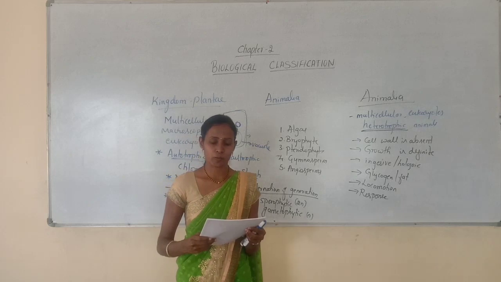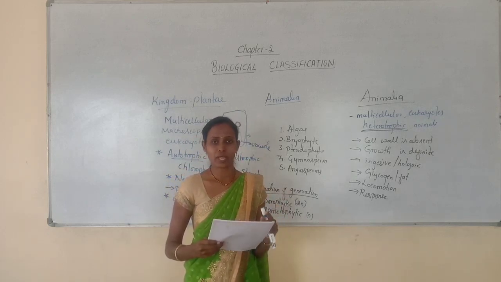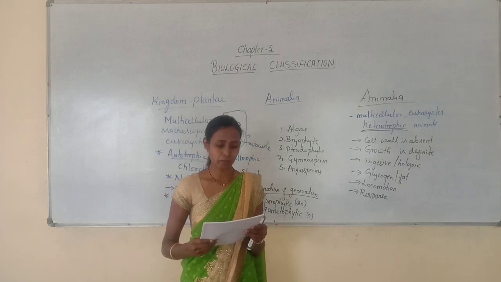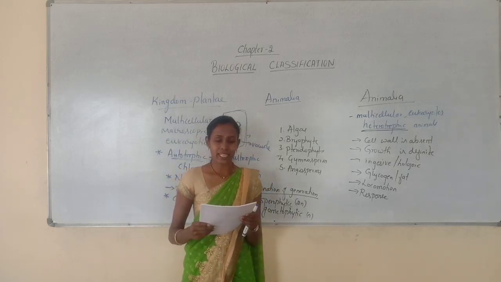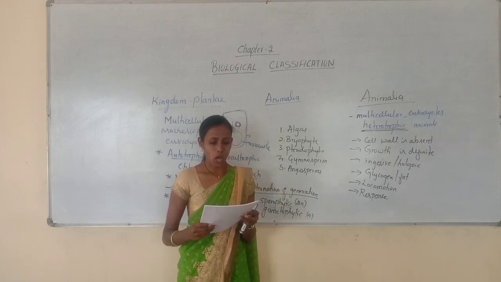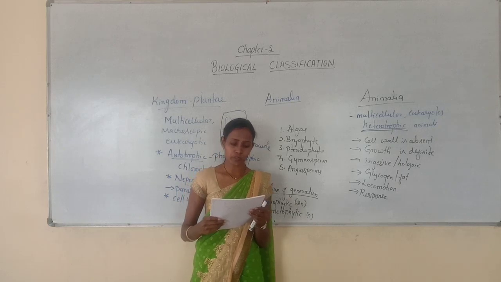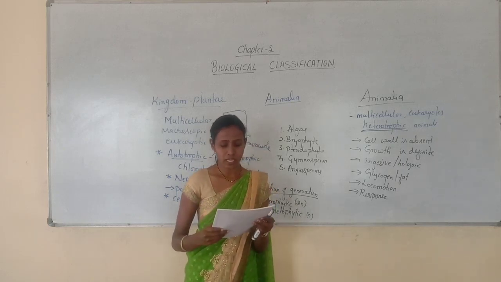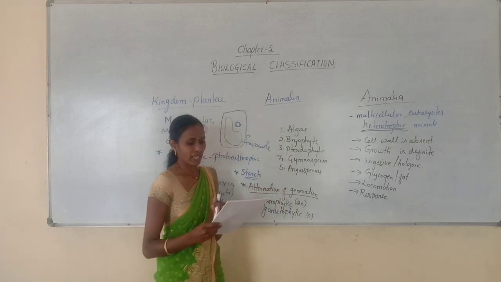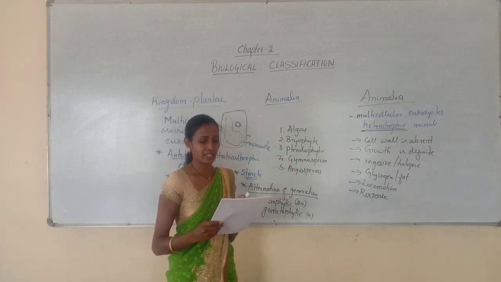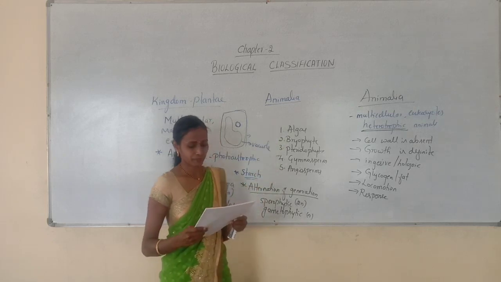The correct answer is option D, that is both A and B. Bladderwort and Venus flytrap both are insectivorous plants. Next question. Kingdom Plantae includes: option A, algae and bryophytes; option B, pteridophytes and gymnosperms; option C, angiosperms; option D, all of these. So all of these is the correct answer. D is the correct answer because Kingdom Plantae includes all these.